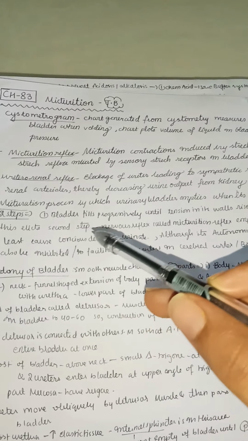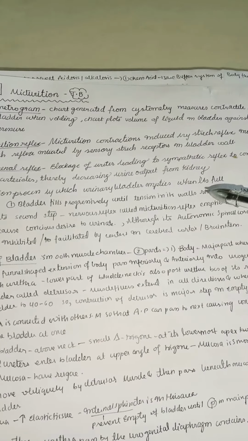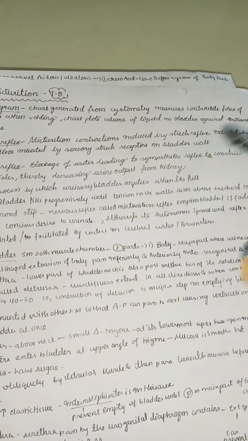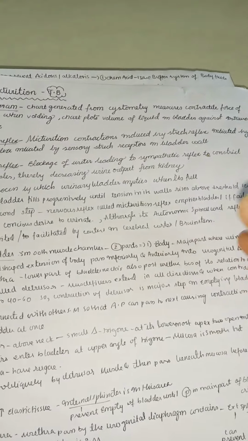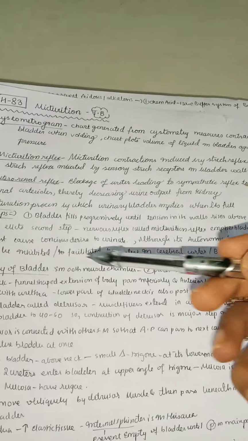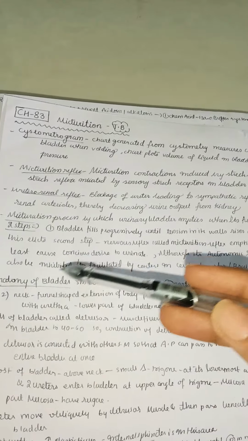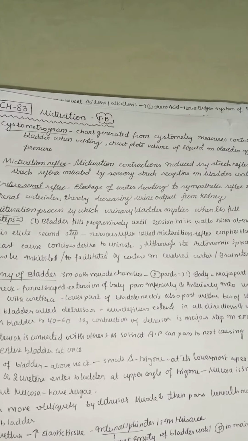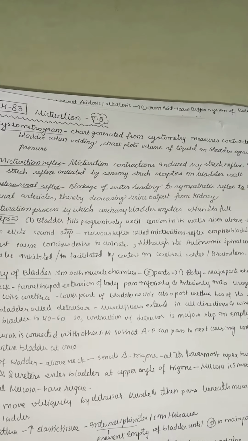That elicits the second step, a nervous reflex called the micturition reflex. So the second step is the formation of the nervous reflex. Whenever the bladder is full, because of the stretch it leads to a reflex which empties the bladder. If it fails, it at least causes a conscious desire to urinate. For example, if the nervous reflex fails, then consciously we will understand that the bladder is full and we need